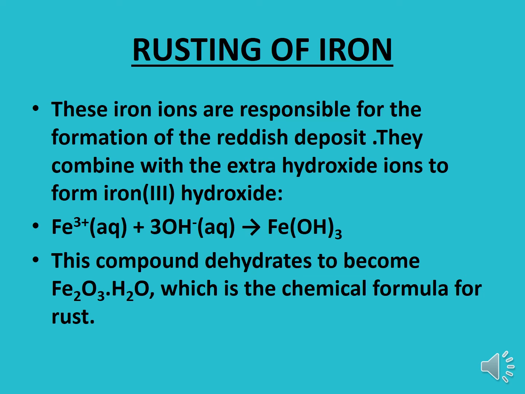Fe3+ ions and 3 hydroxide ions combine together to form Fe(OH)3. And this compound dehydrates to become Fe2O3.H2O, which is the chemical formula of the rust. Both Fe(OH)2 as well as Fe(OH)3 can be converted into the rust form.